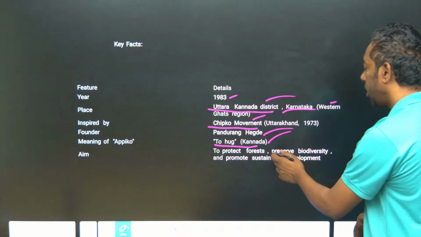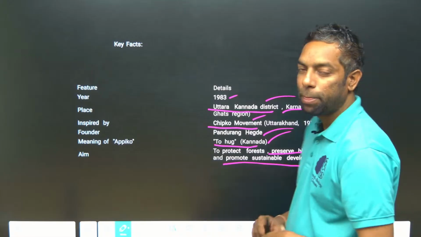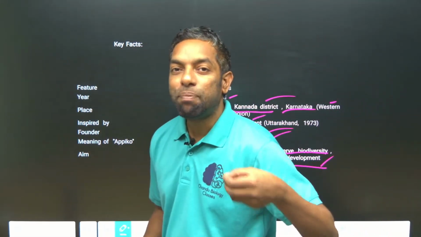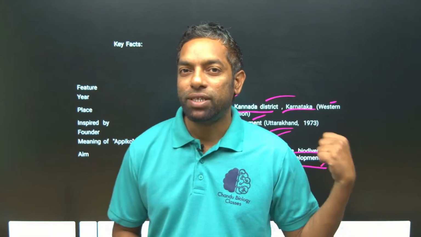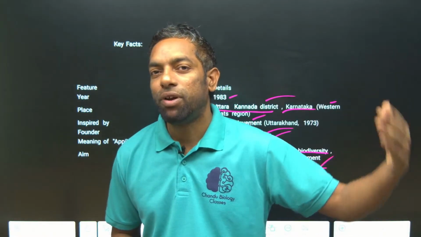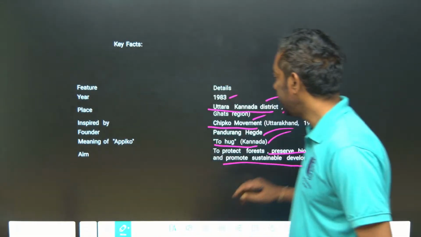They want to protect and preserve the biodiversity to promote sustainable development. They can ask you what is the purpose of the movement. The purpose of the movement is biodiversity conservation for sustainable development in the region of the Western Ghats, Uttar Kannada. There is a movement, the Appiko movement, that means to hug the trees. They want to preserve and protect the biodiversity, which is for sustainability. I hope you guys understand this.